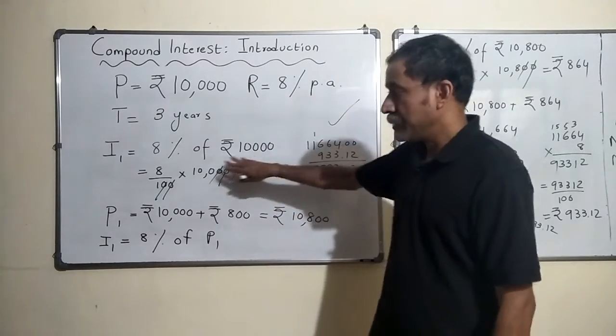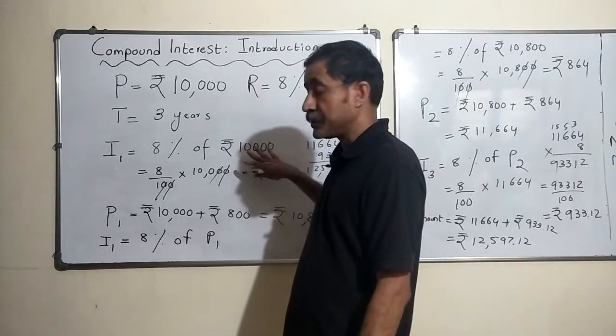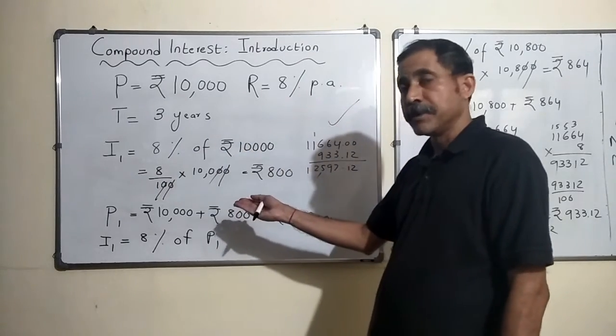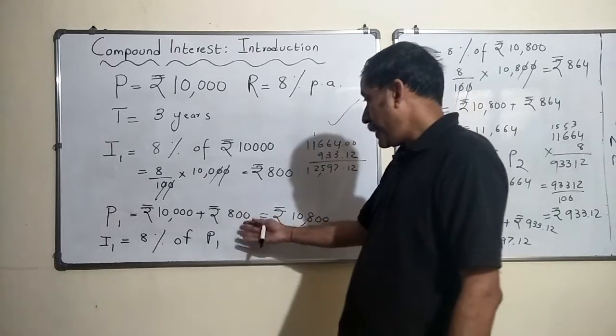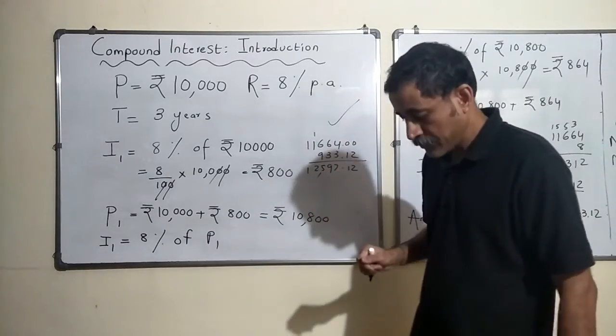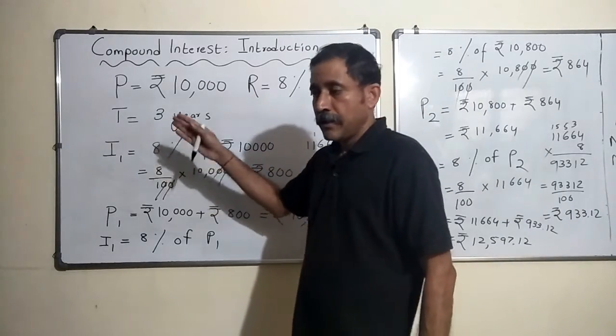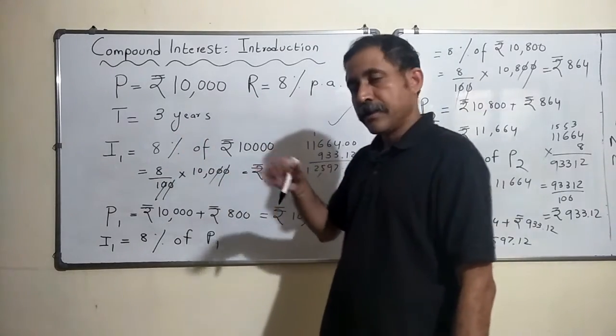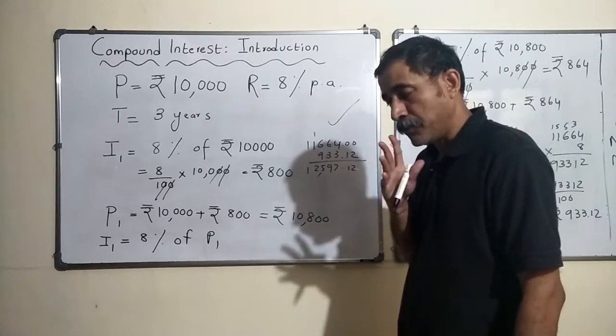So the 8% interest which I earned in the very first year got added into the principal, thereby increasing it to 10,800 at the beginning of the second year. So that way the principal in each subsequent year goes on increasing in the case of compound interest.